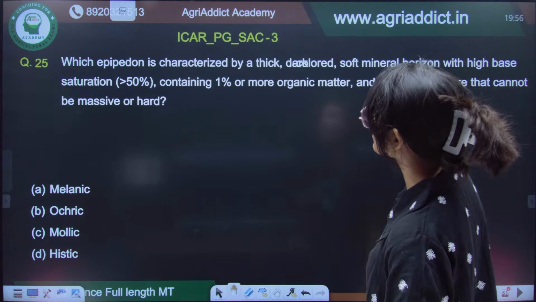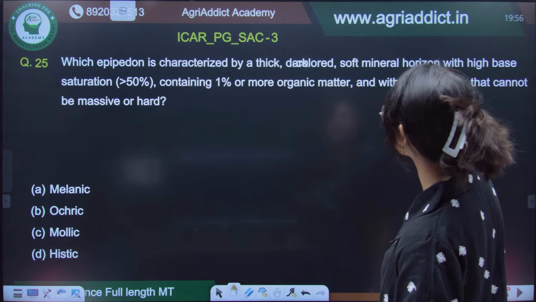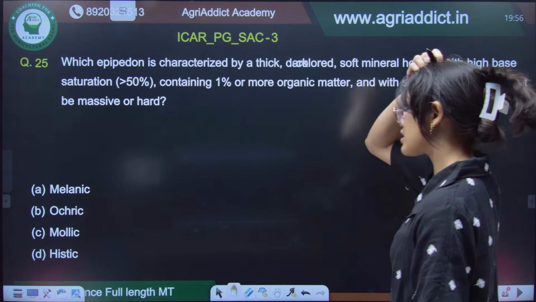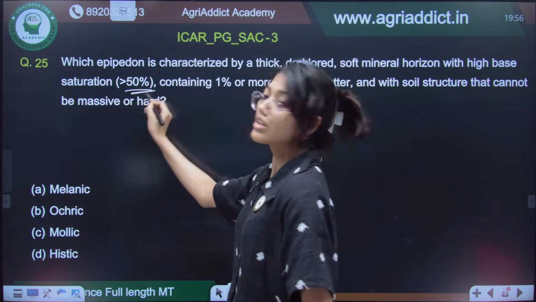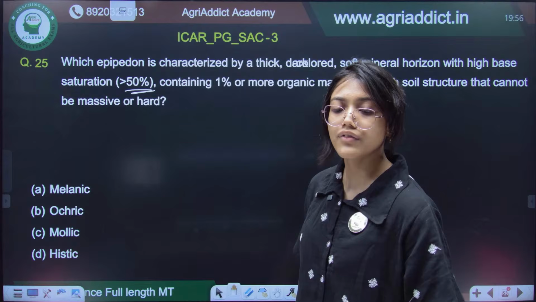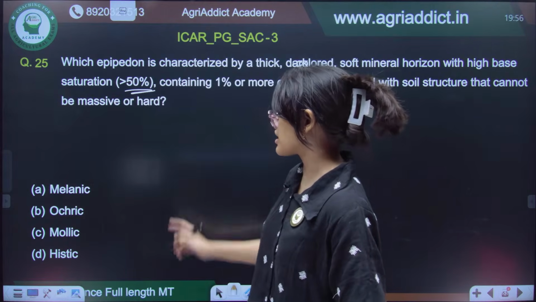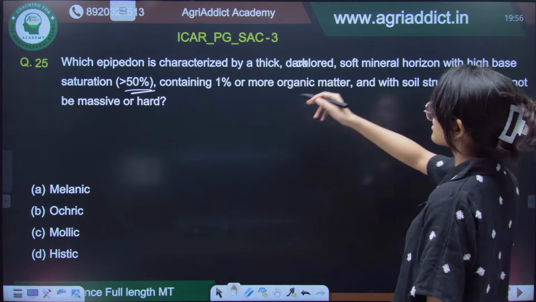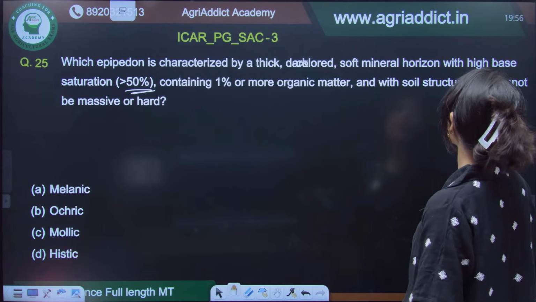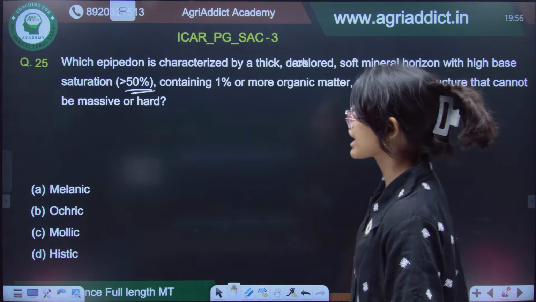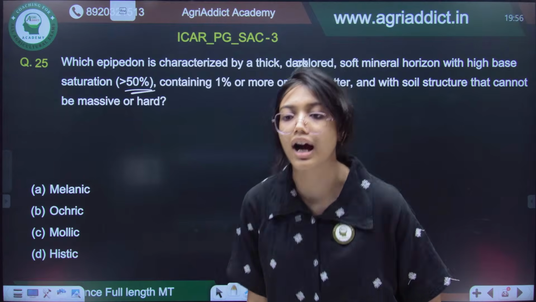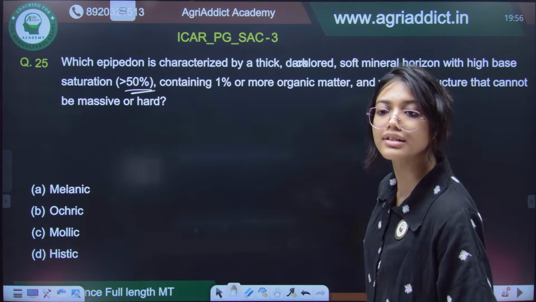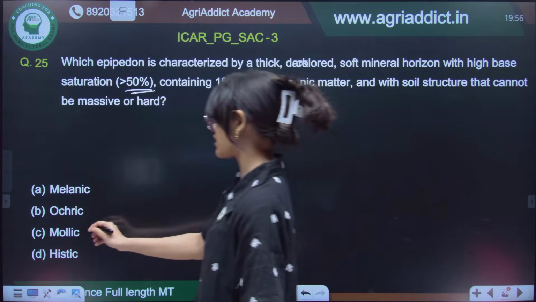Coming to the next question, which epipedon is characterized by a thick, dark colored, soft mineral horizon with high base saturation? So, find the keywords. Whenever we have the high base saturation, that is greater than 50%, containing 1% or more organic matter, and with soil structure that cannot be massive or hard. So, it is obviously when the base saturation is greater than 50%, it has to be mollic horizon.